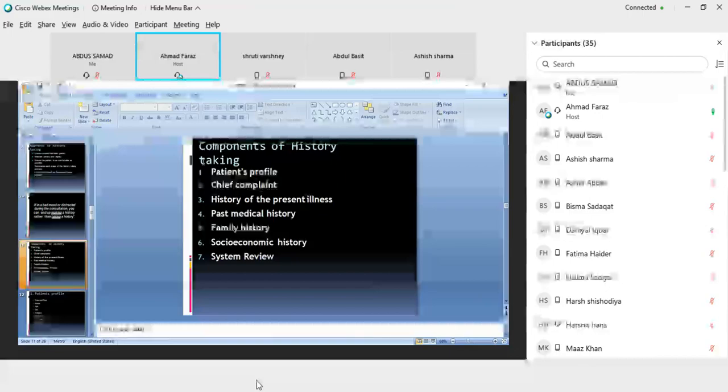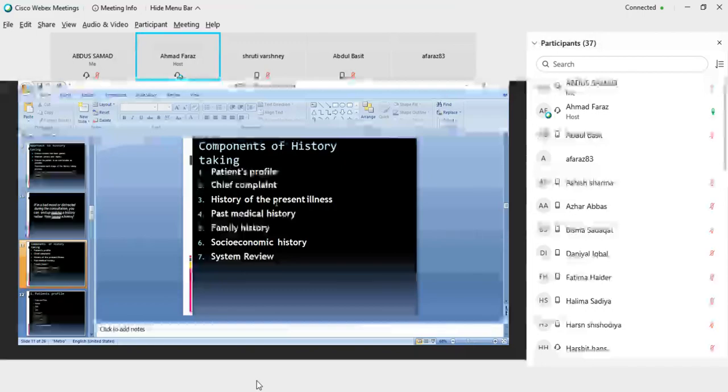First, you have to make the patient's profile: his name, age, sex. Then chief complaints, the history of the present illness, past medical history, then family history, socio-economic history, and a systemic review.